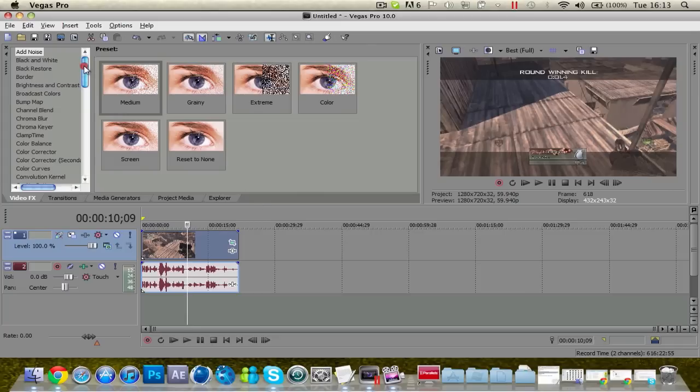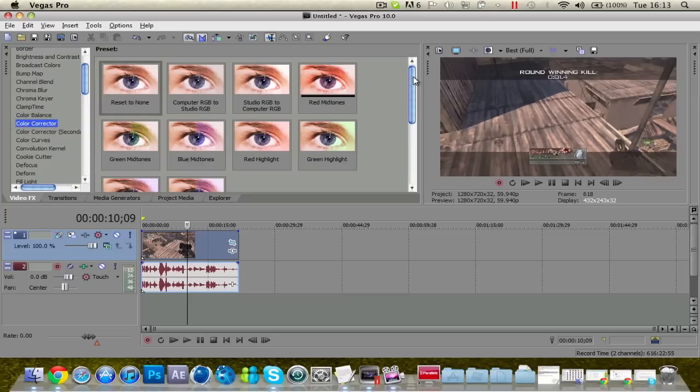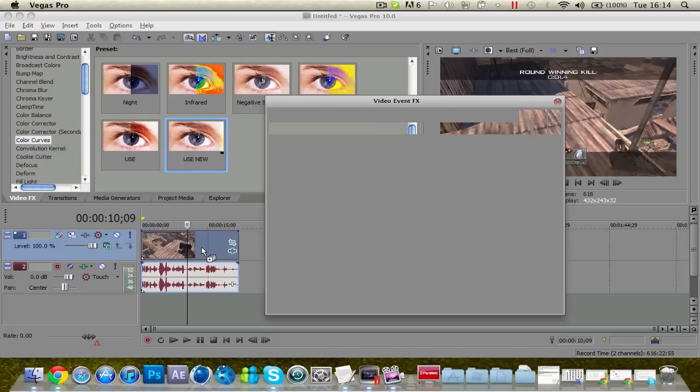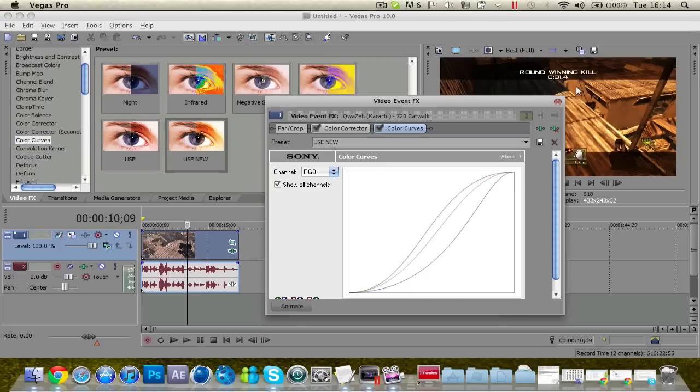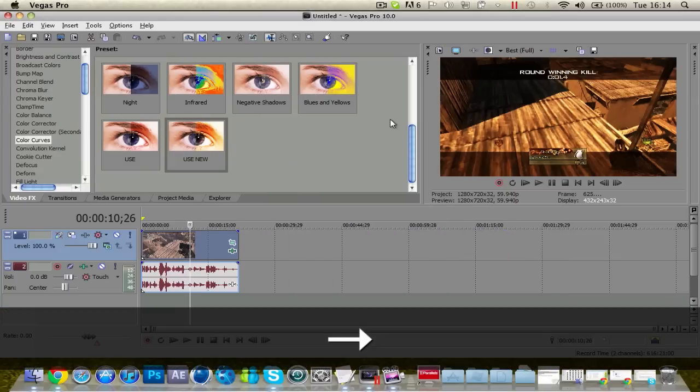Now I'm going to add my colour correction. I've been using it in my past few videos. It's Studio RGB, use that one. Now I've got my custom colour curves, the one I had before and the one I use in my recent videos. Just drag that on. Now that's what it's done, it's sort of yellowy, a bit more orange.